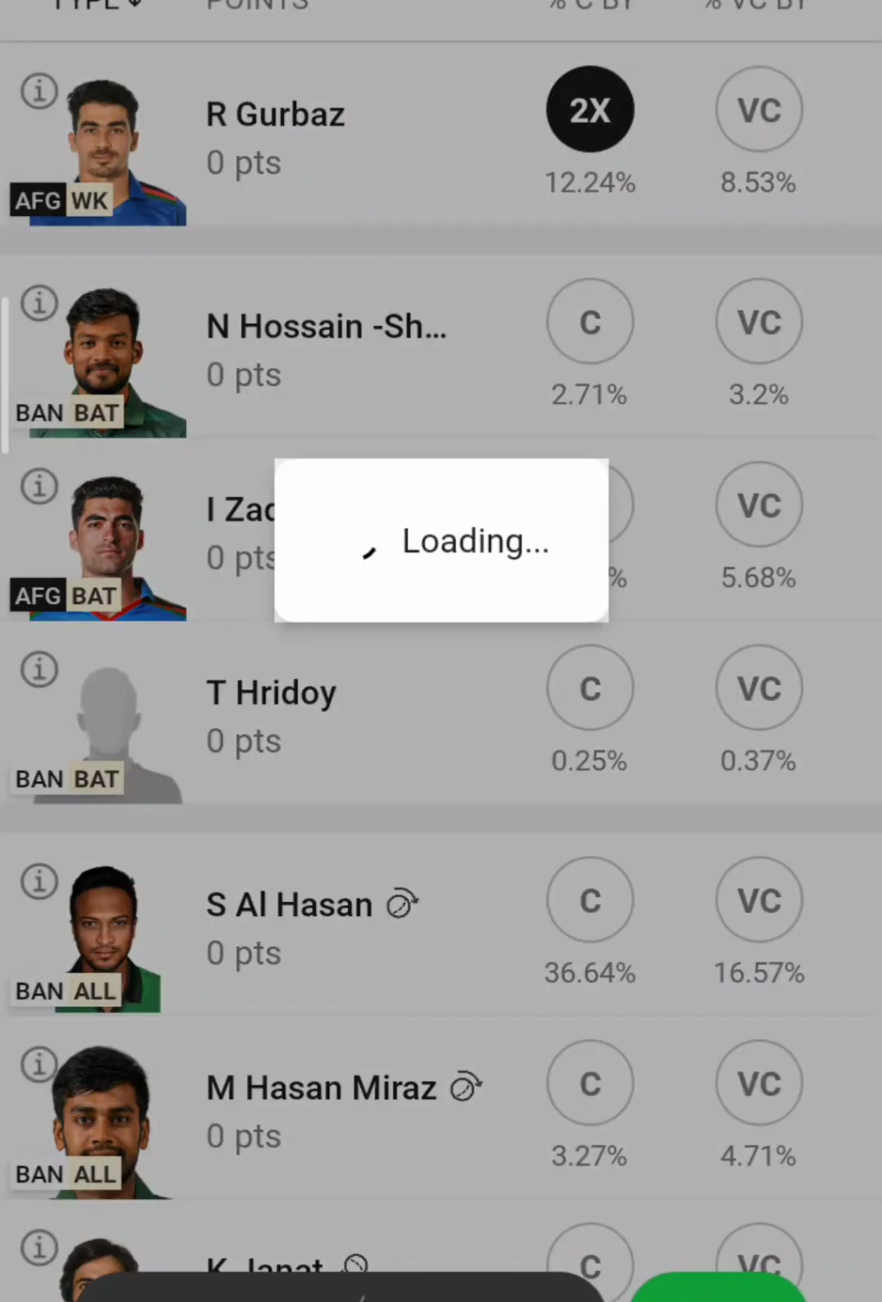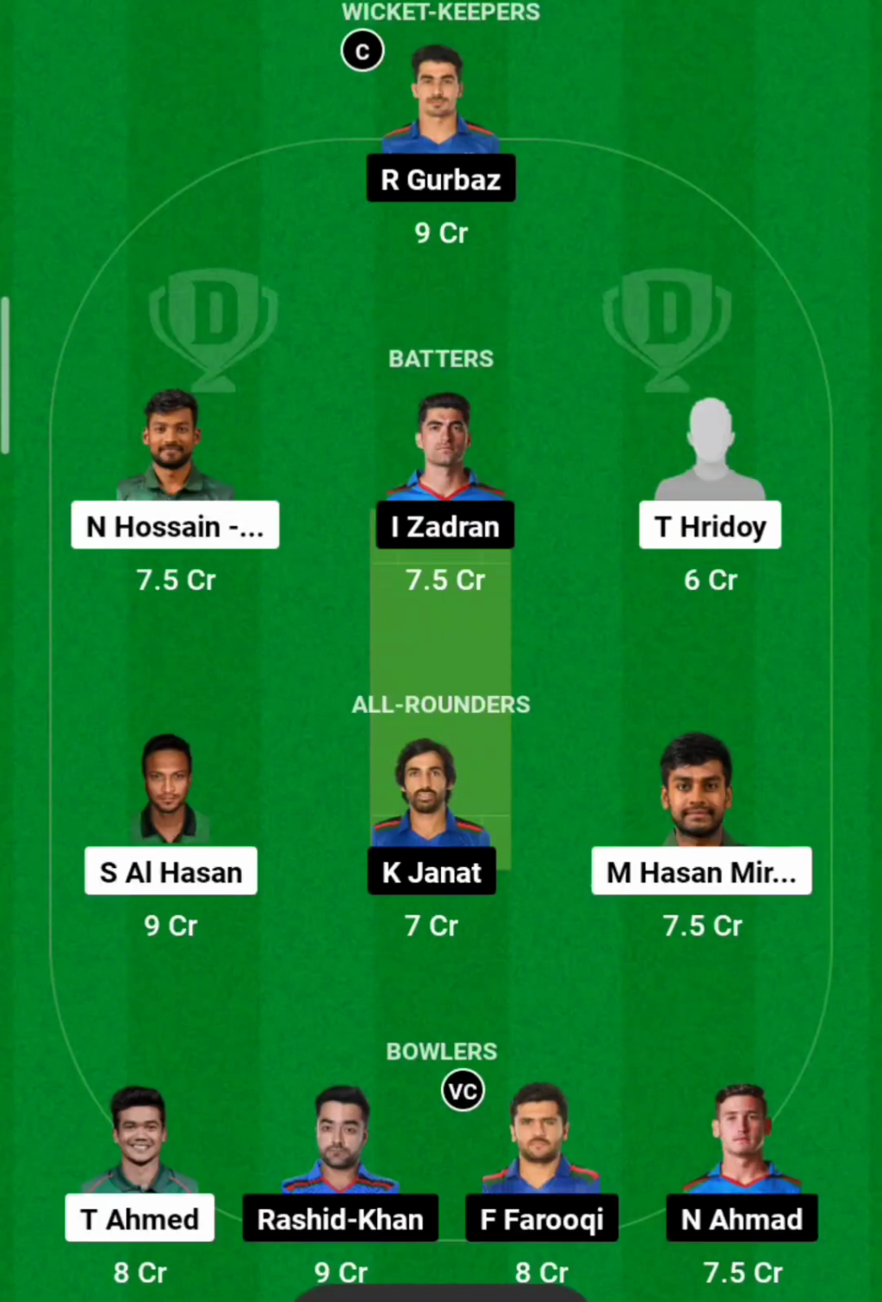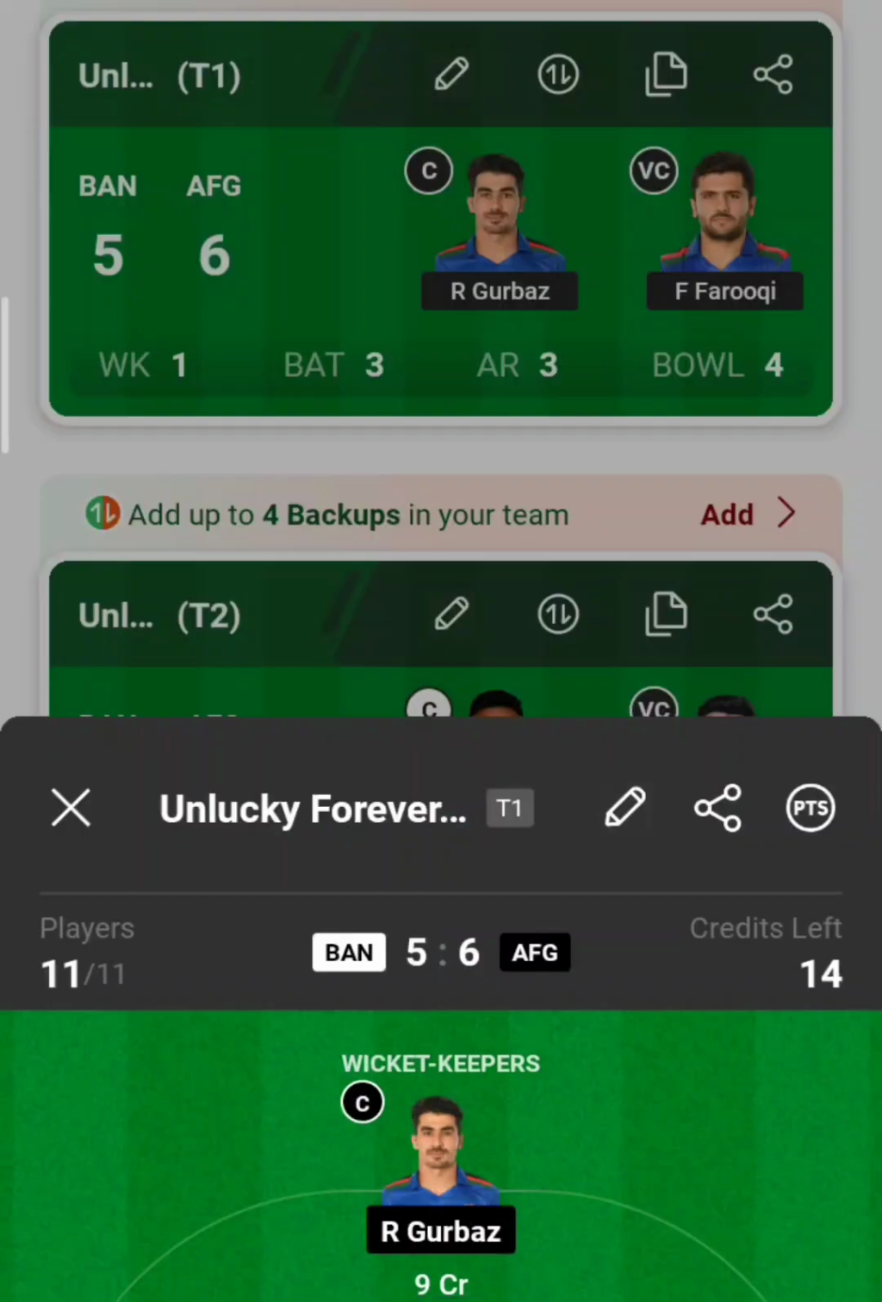So I'm saving this team. Let me show you the team once again. So this is what my team is about, if Afghanistan wins the toss and chooses bowling first. Okay, coming to the second scenario.